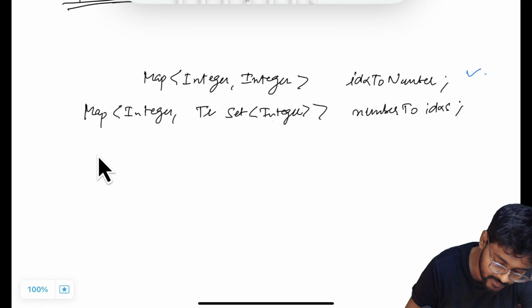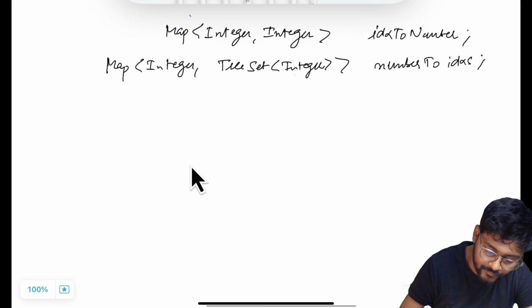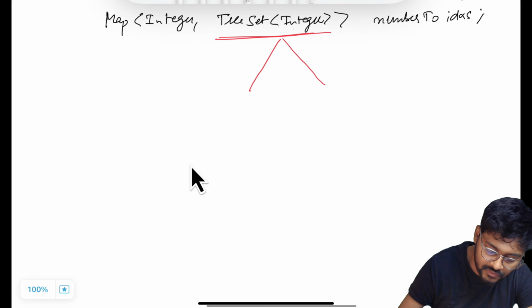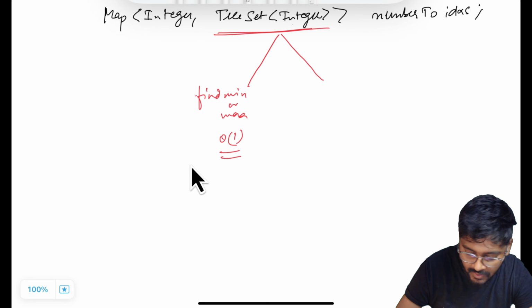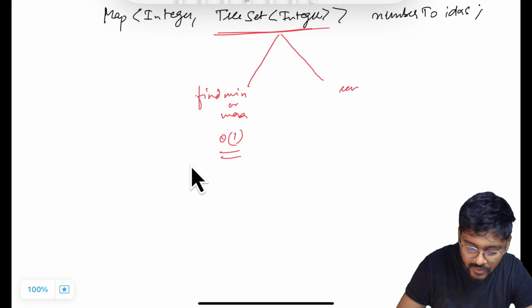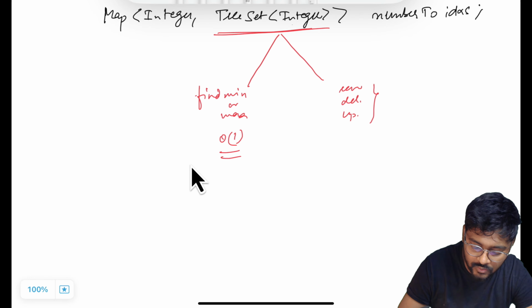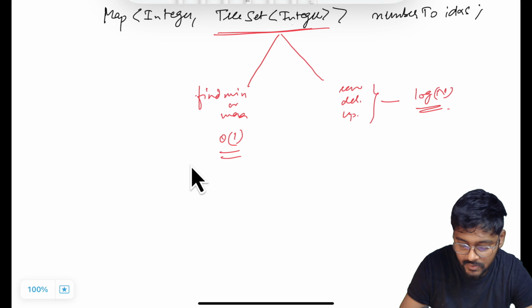But instead if I just take a tree set, why is the tree set beneficial? Because the tree set takes order of 1 time for finding the minimum or maximum, and all the other operations like removal, deletion, and updation take log n time. So this is a tree set.